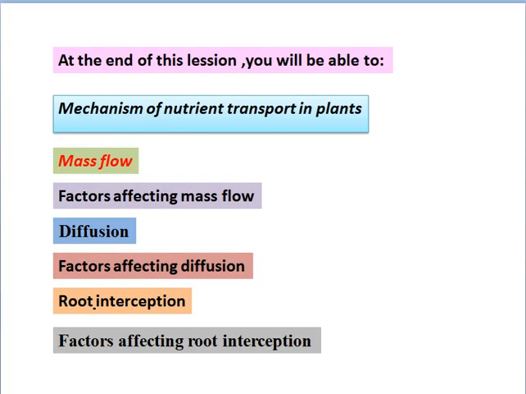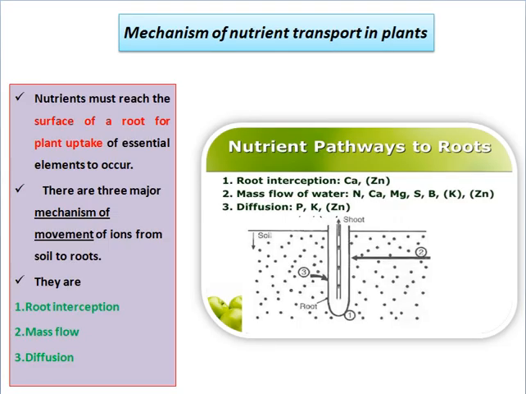At the end of this lesson, you will be able to explain the mechanism of nutrient transport in plants: mass flow, factors affecting mass flow, diffusion, factors affecting diffusion, root interception and factors affecting root interception. Let us see the mechanism of nutrient transport in plants.